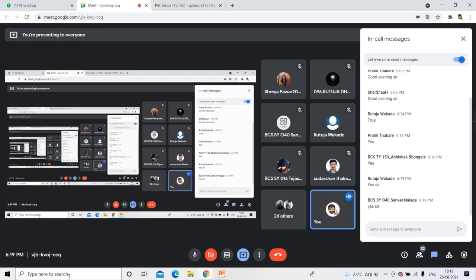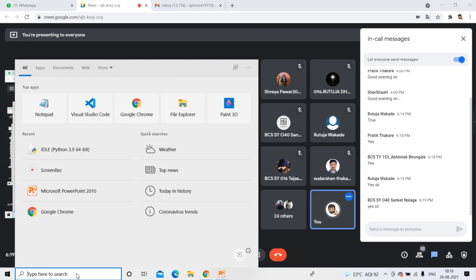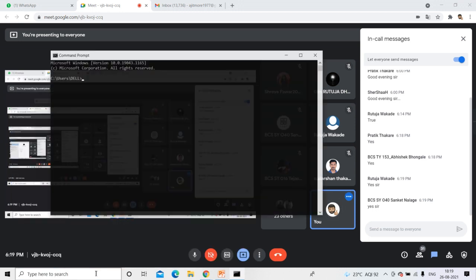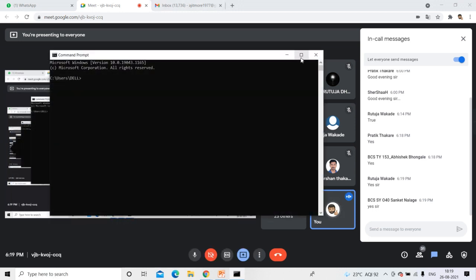Compilation process. Okay, I'll show you one example. Now we'll assume that the JDK is installed in my machine, but later I'll show you how to install it. Don't worry, I'll show you the installation process, but for the time being, we'll assume that the JDK is there in my machine. So what I'll do, I'll start a command prompt, cmd. I hope you know how to start the command prompt in Windows. Just type cmd. This command window will come.